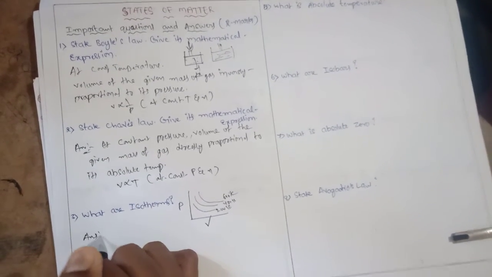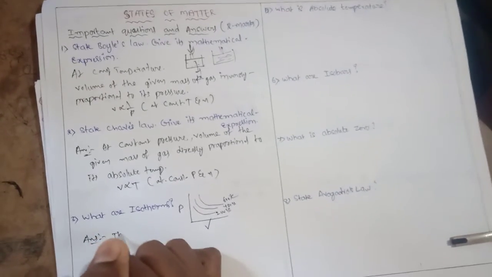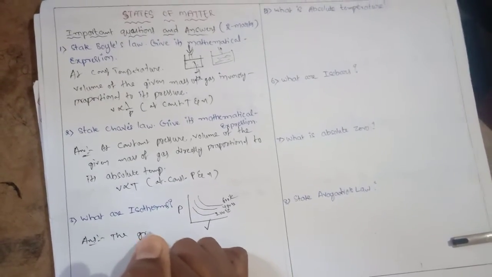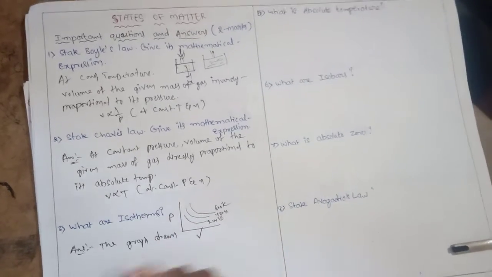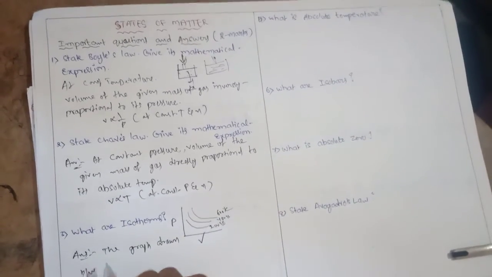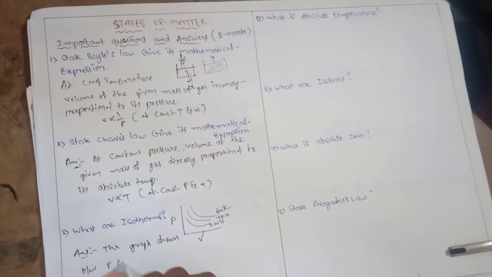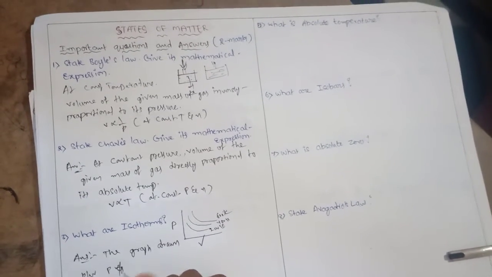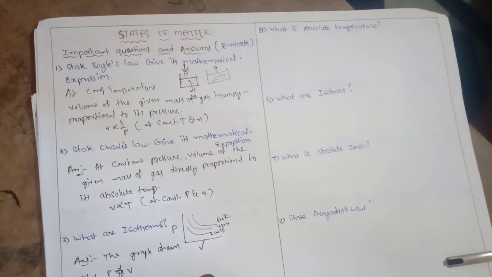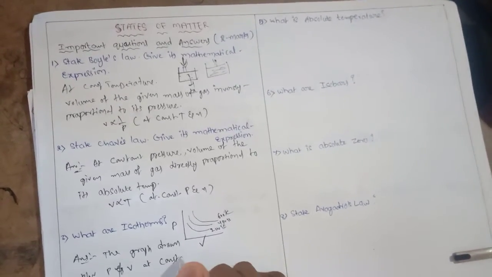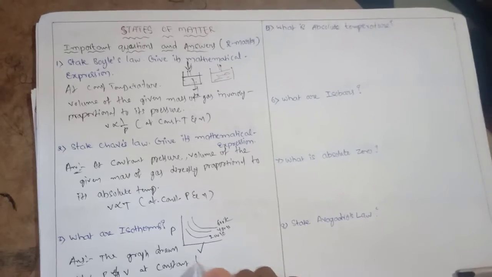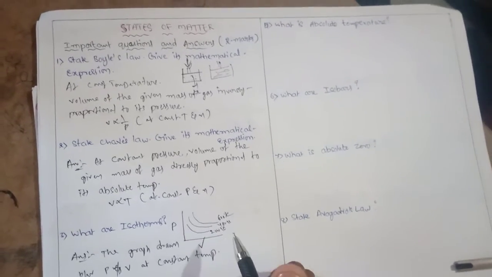We have to answer like this: the graph drawn between pressure versus volume at constant temperature.